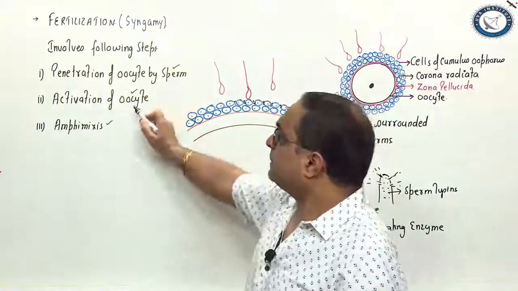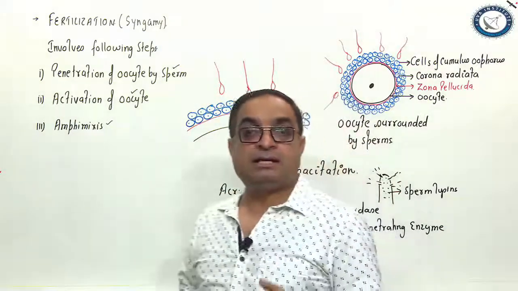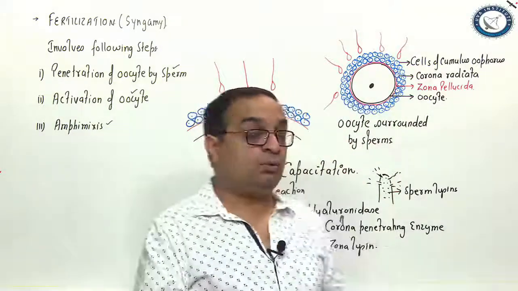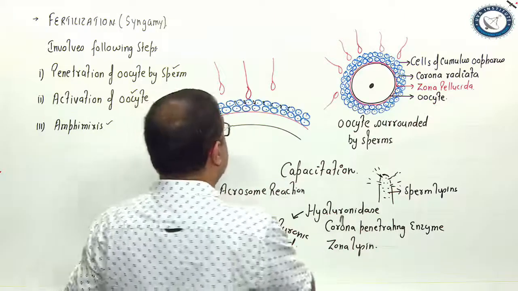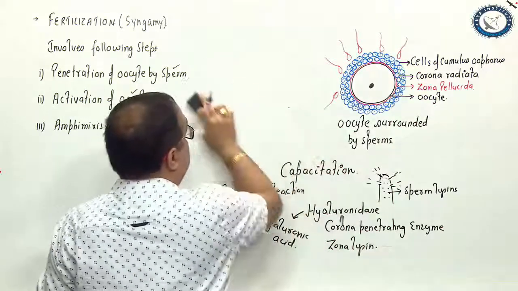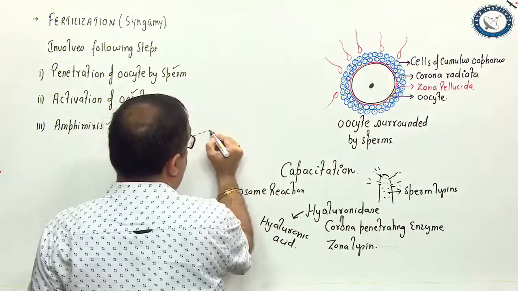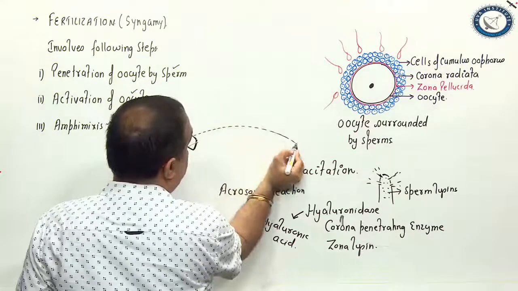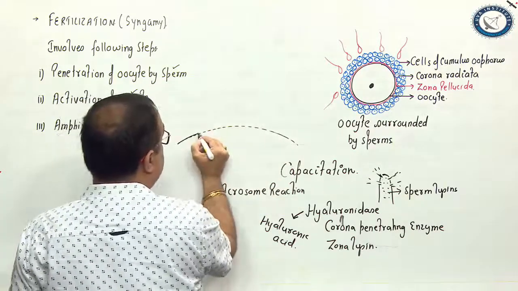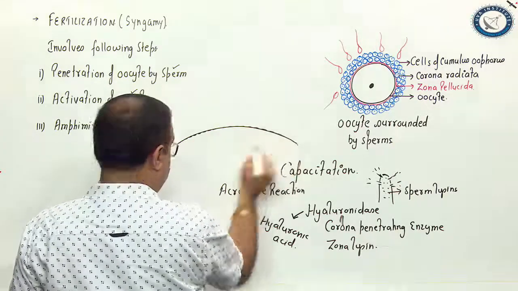Then the second step comes, the activation of the oocyte. Activation of the oocyte involves formation of the reception cone. Now see, what is this reception cone? Say, this is the oolemma, or the plasma membrane of the oocyte, right?